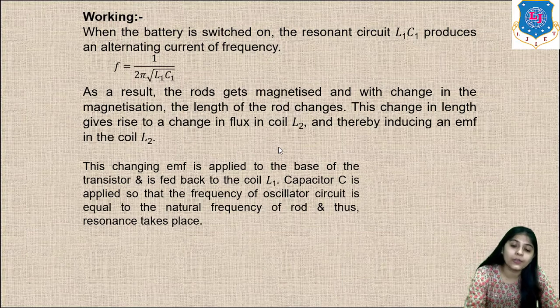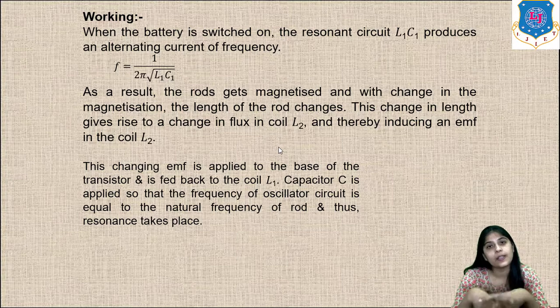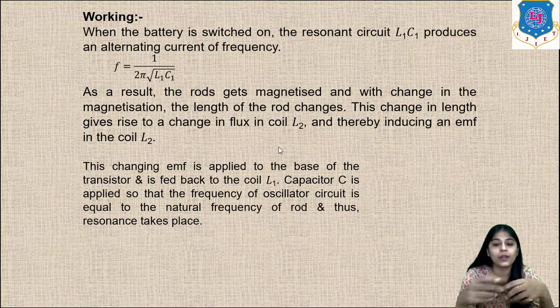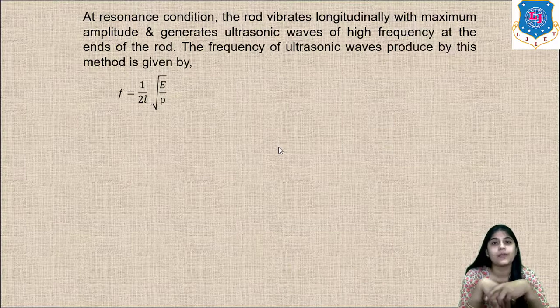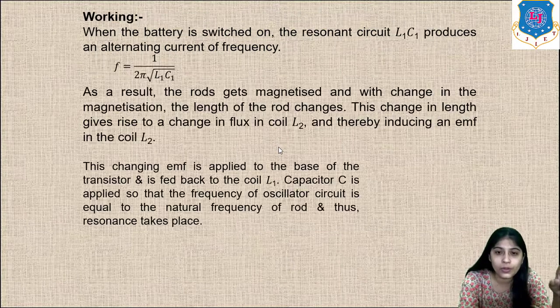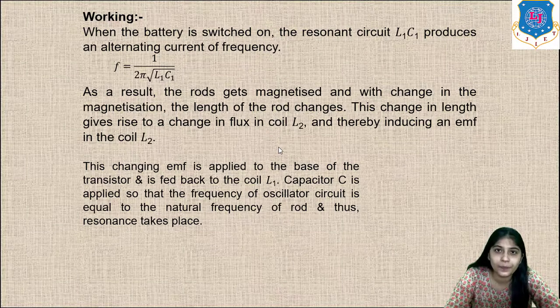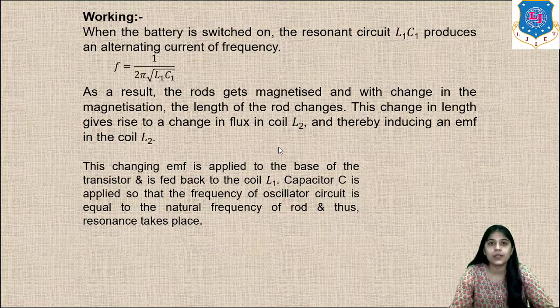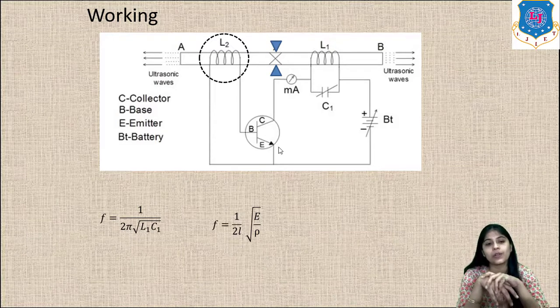What does resonance mean? Resonance means matching of frequency, and in this circuit, to produce ultrasonic waves, the resonance condition is required. When resonance occurs, current is produced with maximum amplitude, so that ultrasonic waves are produced. To bring the resonance condition, we need a variable capacitor C1, so that we can match both frequencies, the frequency of ultrasonic waves and the frequency of the oscillatory circuit.